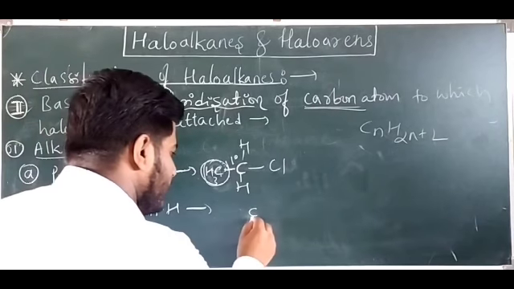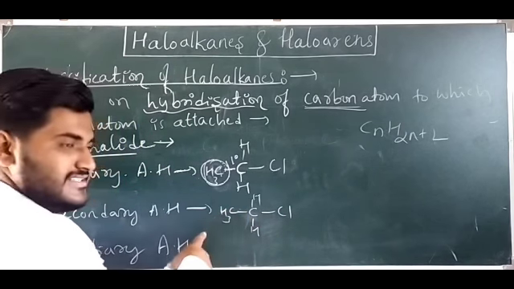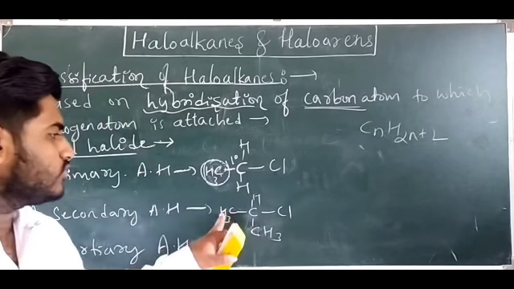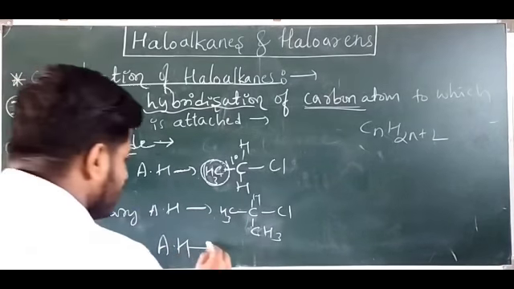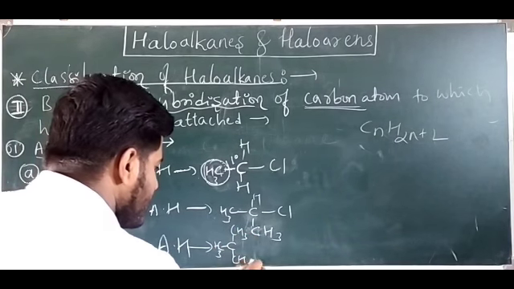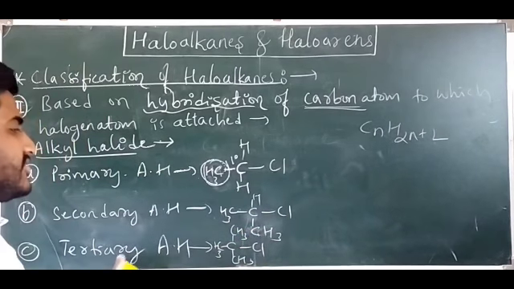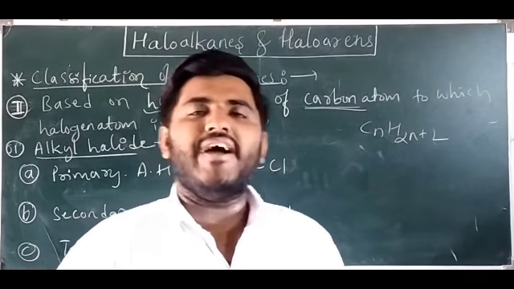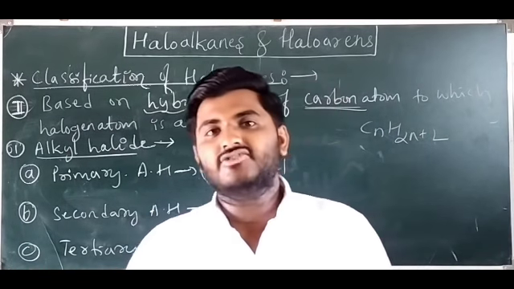Similarly, this is CH3, and another H is replaced by another CH3 or C2H5, anything. So two hydrogen atoms are replaced by two alkyl groups, therefore this one is secondary. If all three hydrogen atoms are replaced by three alkyl groups, then that is called a tertiary alkyl halide. I hope you understood. This is the classification of haloalkanes based on the hybridization of the carbon atom to which the halogen atom is attached.